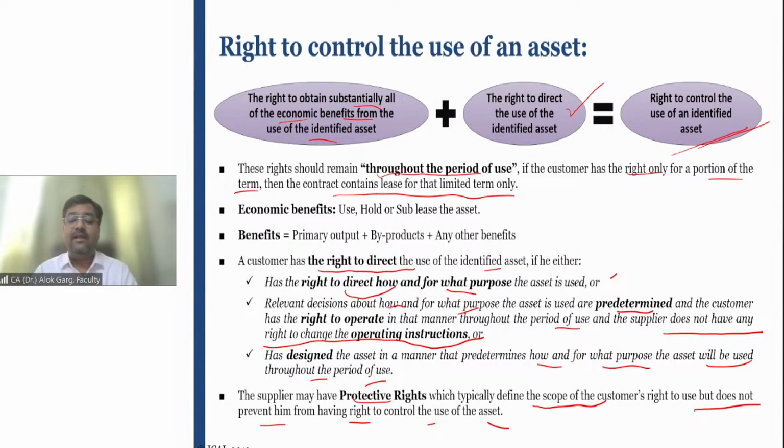For example, friends, let's say I am a lessor and I own a house property. Okay. And the rate of my property is going up regularly. Okay. So since market value is going up, and that's why my property prices are also going up, this benefit I am getting as an owner of the property.